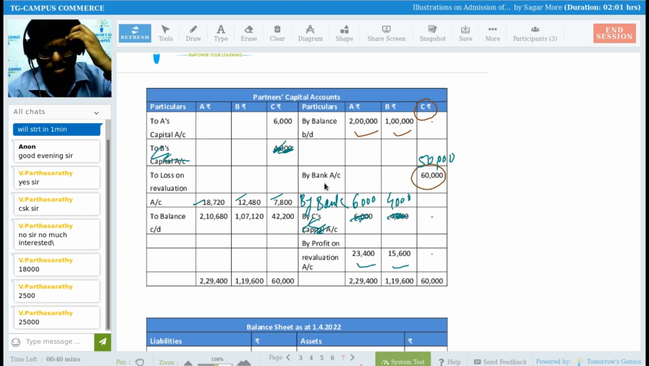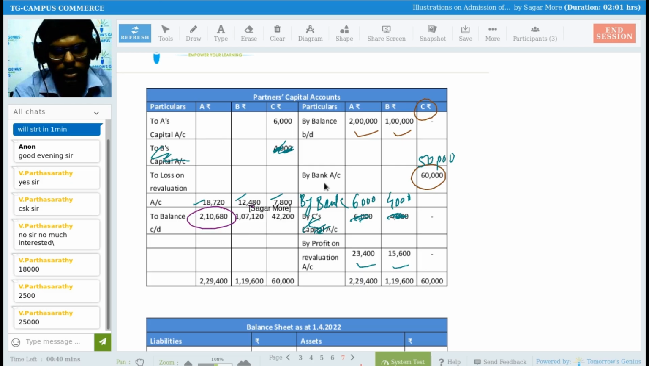So why did we do this? We did this only because of adjustment number 5, which tells us that we are not going to record the value of assets and liabilities at current value, at the revalued amount. They are going to write it down only at the old value. It means whatever increase or decrease in the value of assets and liabilities there is, we have to adjust through the partners' capital account, right? And that's why we did this.